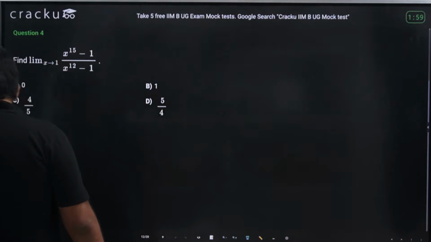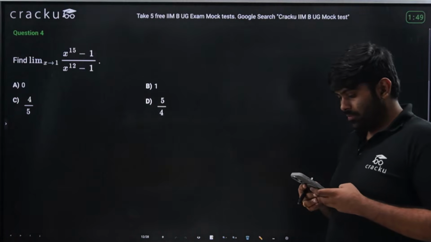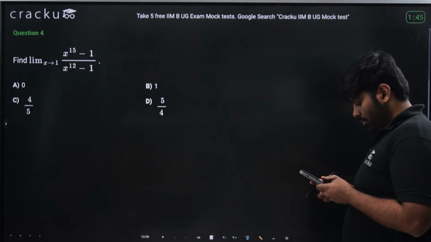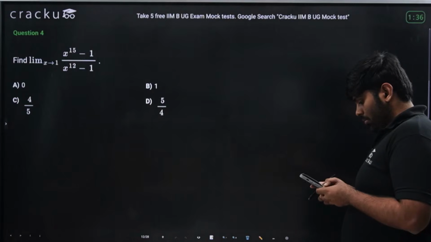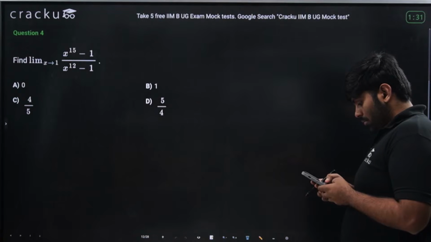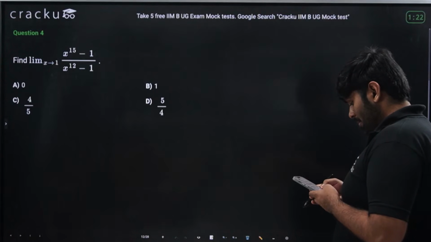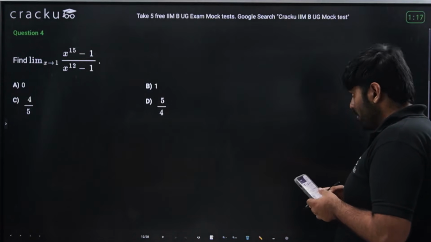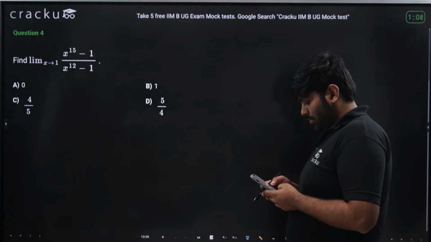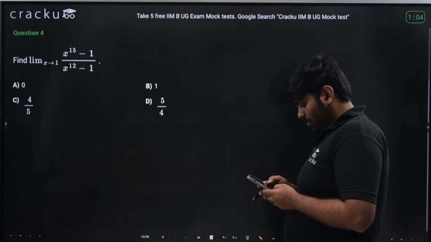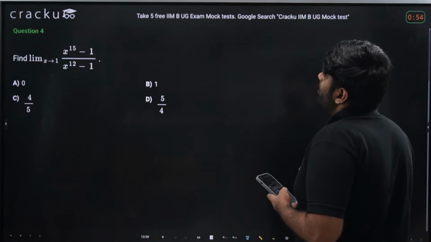Just solve this. I think by now people should have solved this question.